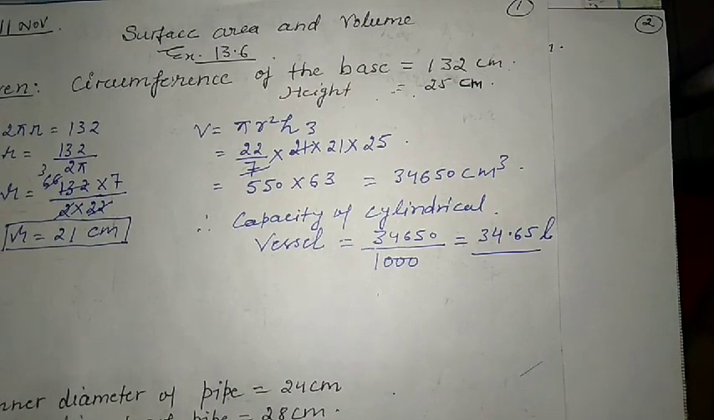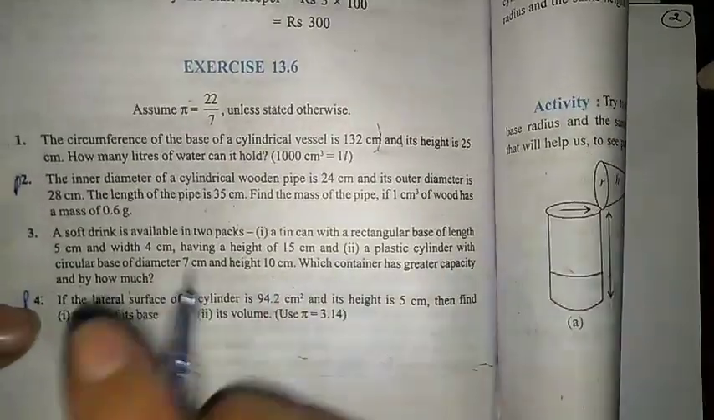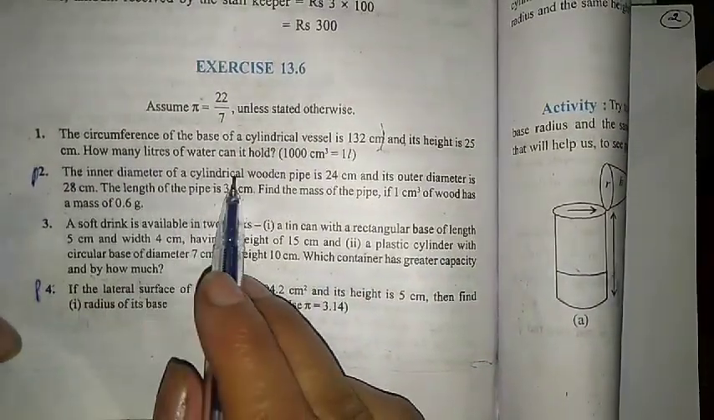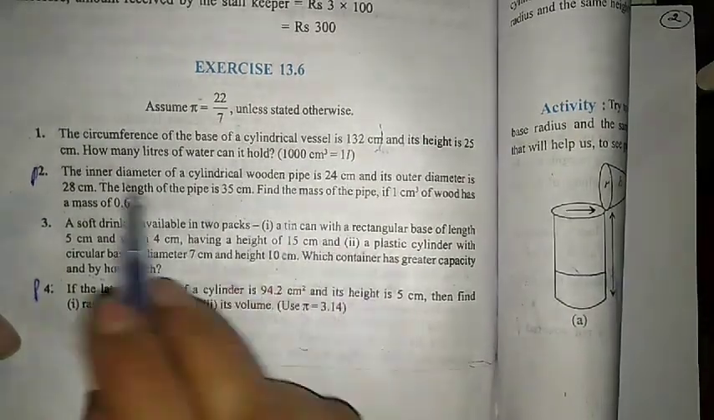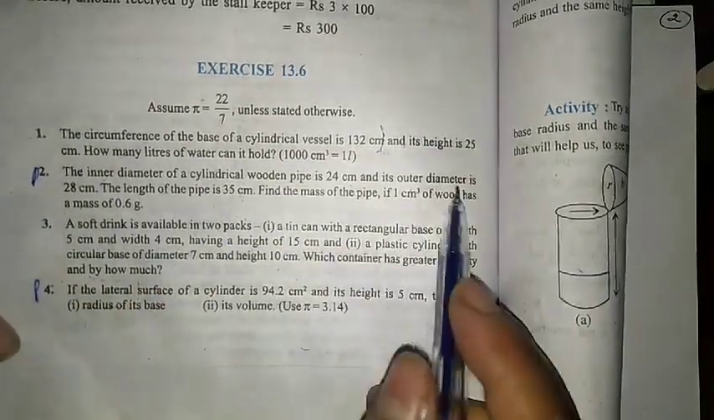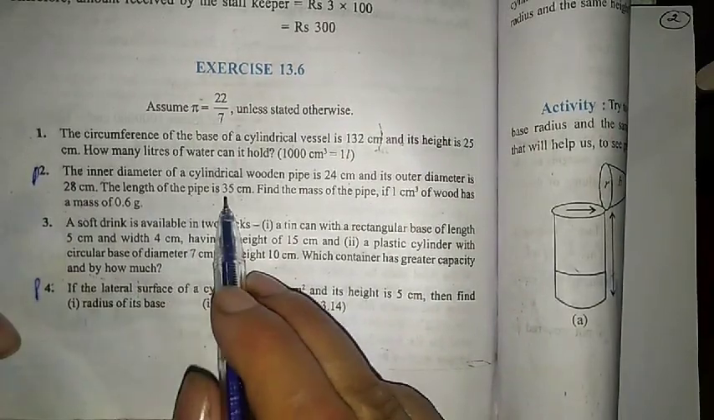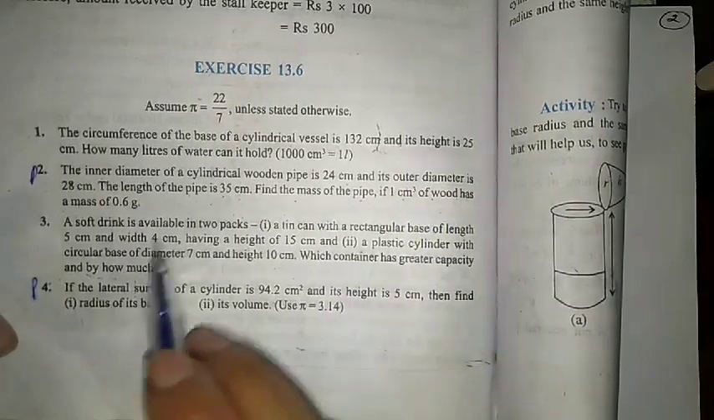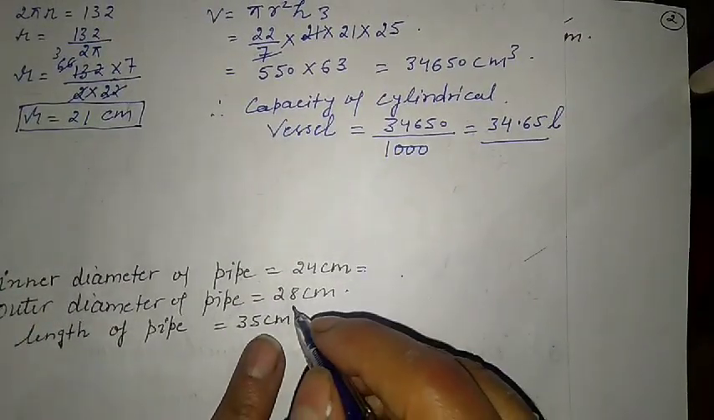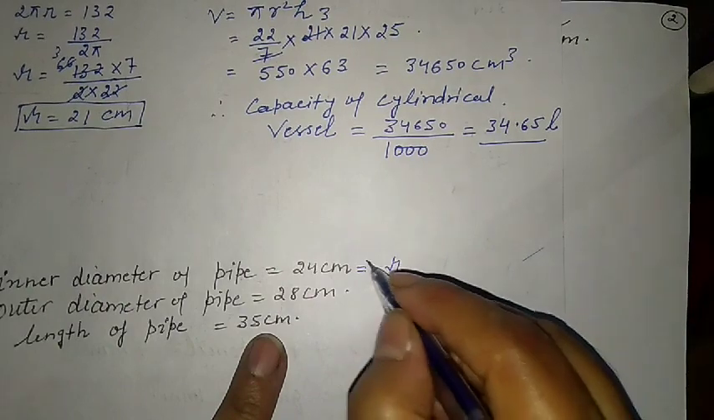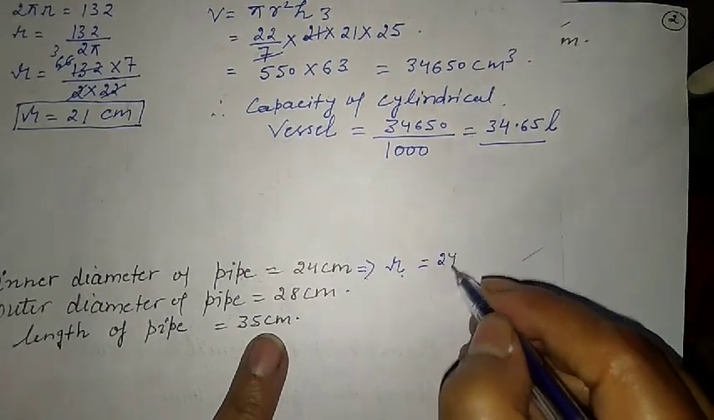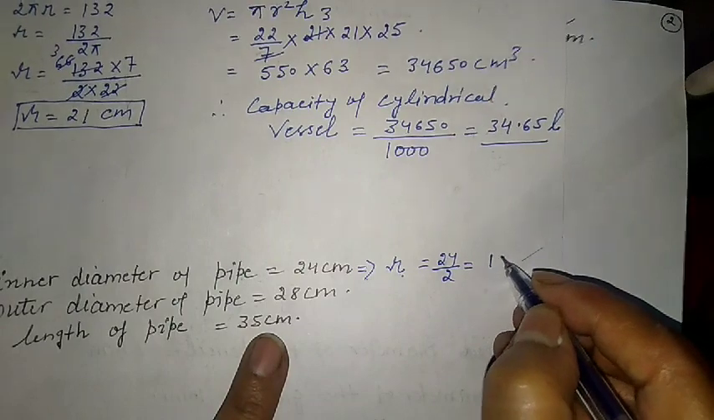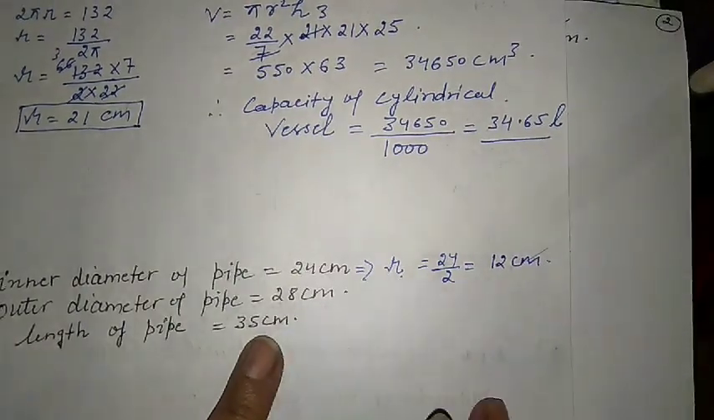Now the second question. The inner diameter of a cylindrical wooden pipe is 24 centimeter, the outer diameter is 28 centimeter, and the length of the pipe is 35 centimeter. Find the mass of the pipe if 1 centimeter cube of wood has a mass of 0.6 gram. Since the inner diameter is given, we have to find the inner radius, suppose that is r. So the inner radius is 24 by 2, that is 12 centimeter.